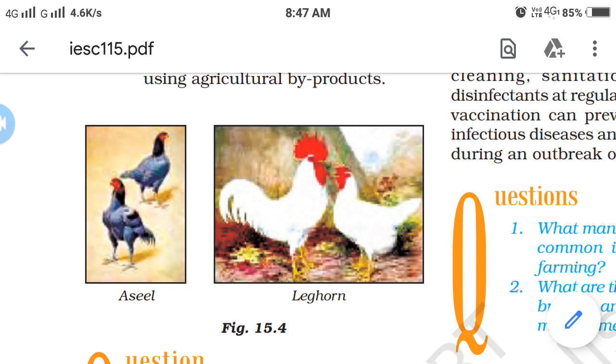Appropriate vaccination should be given to the fowl, to reduce the loss of poultry during an outbreak of disease. Such steps should be taken in poultry farms.